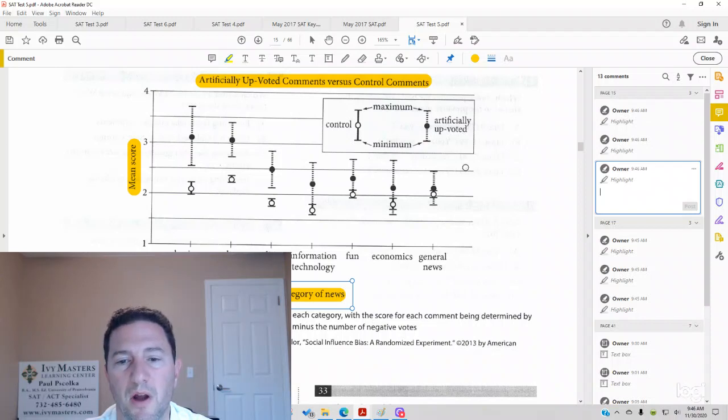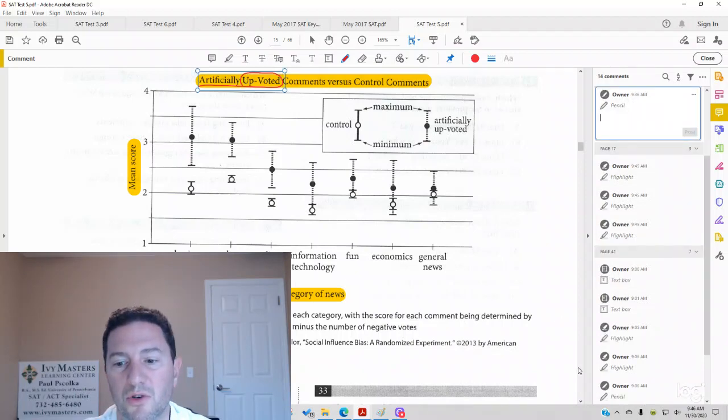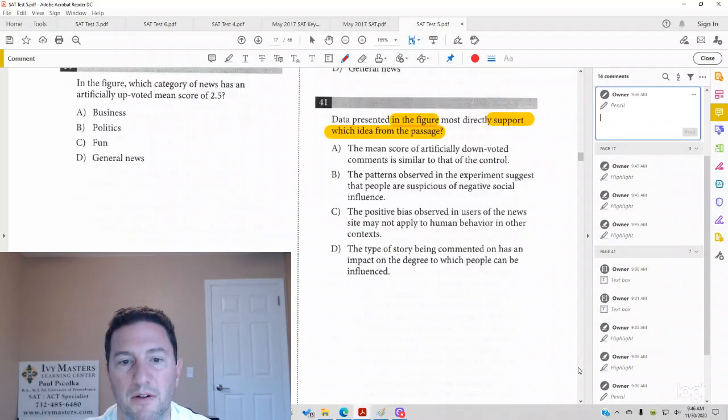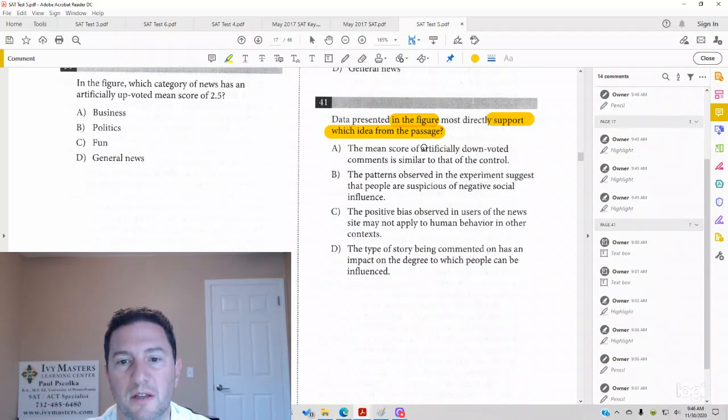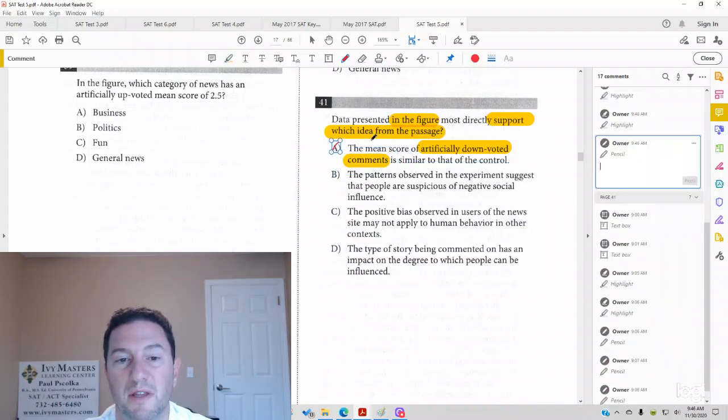So the problem with that answer choice is that this graphic is looking at artificially upvoted comments, and the answer choice is about artificially downvoted comments. So since the figure is not measuring that at all, it cannot be the correct answer.